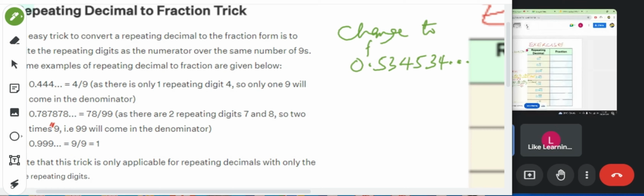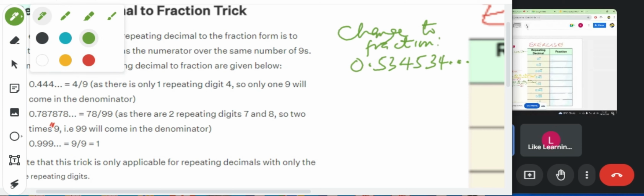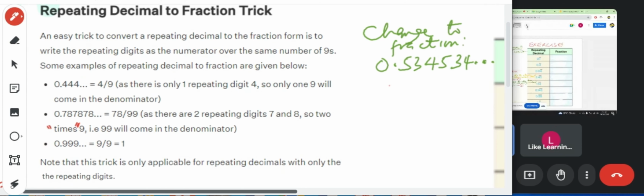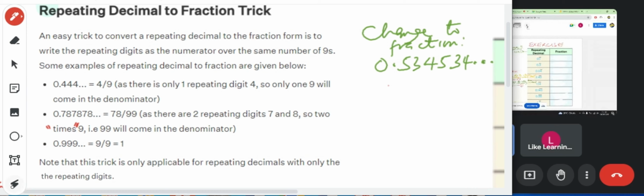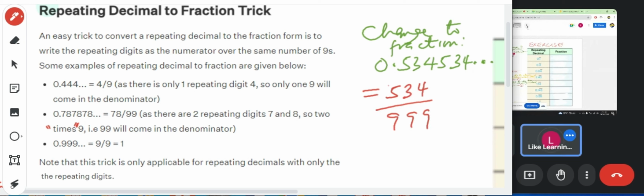It will be 534 over 999. That's correct, because there are 3 recurring digits, 534, so it will be over 999.